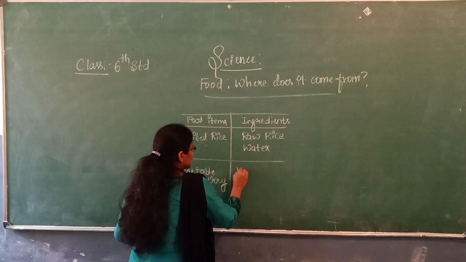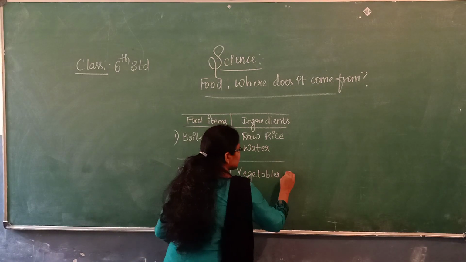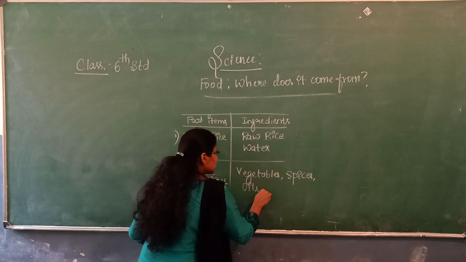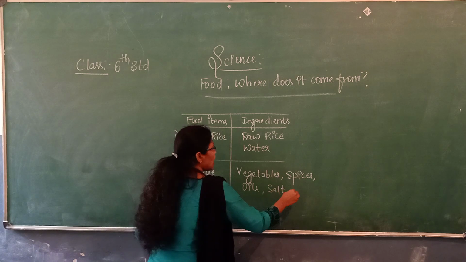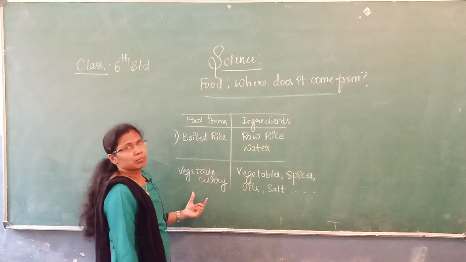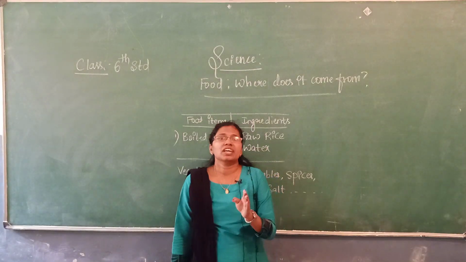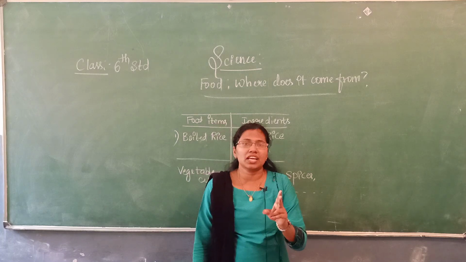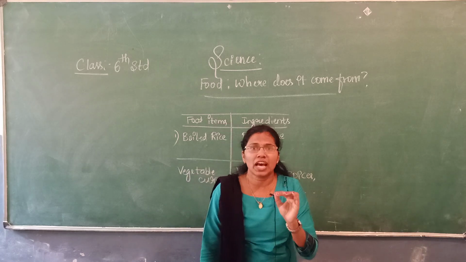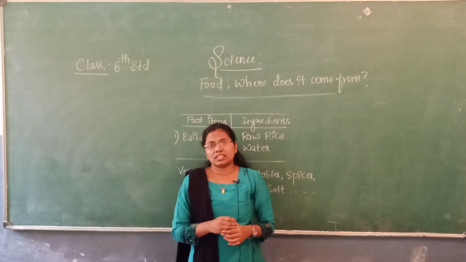It requires different types of vegetables, then spices, oil, salt, etc. So by these two examples, you are clear that some food items can be prepared with only two or three ingredients, and some food items require more than two or three.